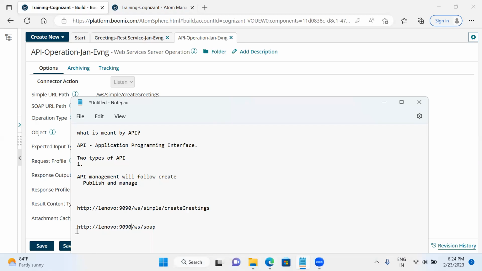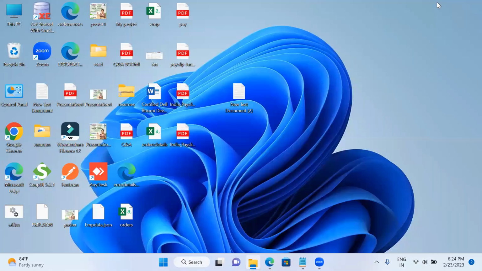So in order to test, I now need to test this. So in order to test whether my REST API whatever I have developed is working as per expectation or not, in order to test that one, I'll use the Postman here. So in the previous class I have told you SOAP UI, and now I am using the Postman here. Just in order to make you familiar, I am using this Postman now.